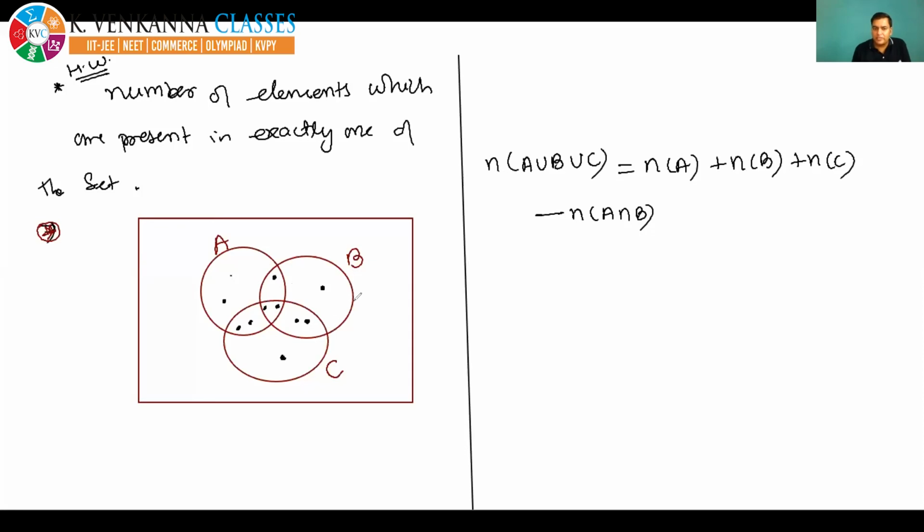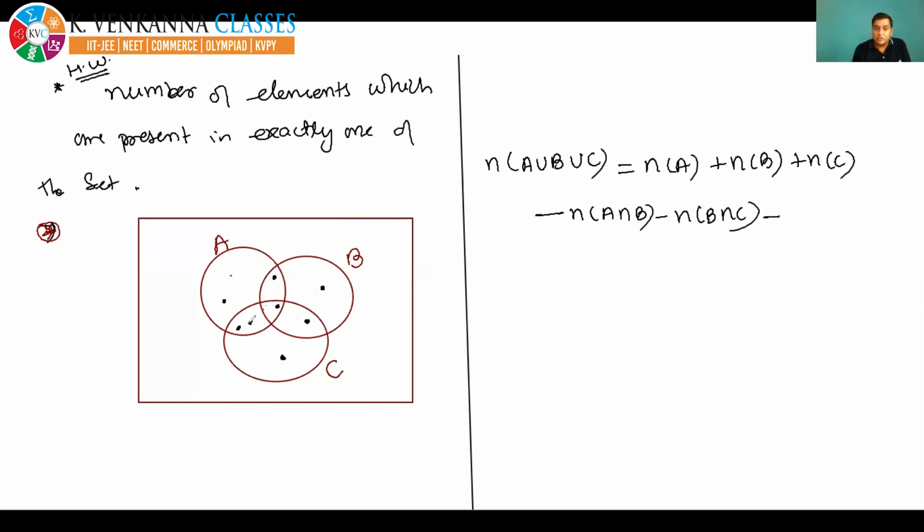So I am removing it by subtracting n(B intersection C). Okay, so after removing B intersection C, see, this is removed, and one more thing is also removed from here. Now see, each element is coming once. Only these elements are coming twice.